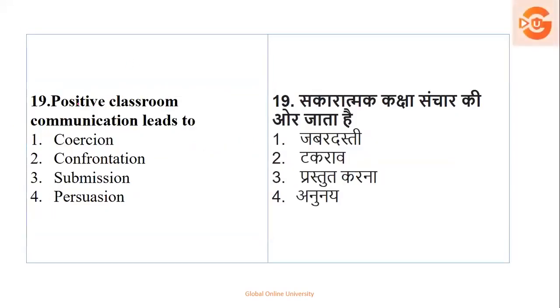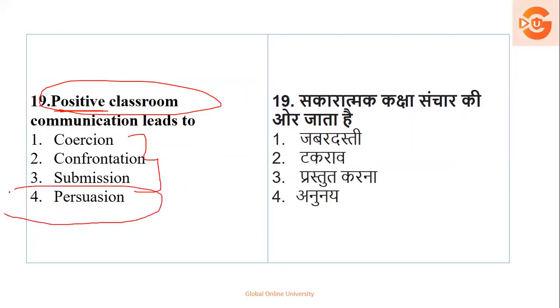Question number 19. Positive classroom communication leads to. That is, if classroom communication is positive, what does it lead to? Coercion, confrontation, submission, persuasion. Okay, so always remember, whenever there is a positive classroom, these three options are not near options.